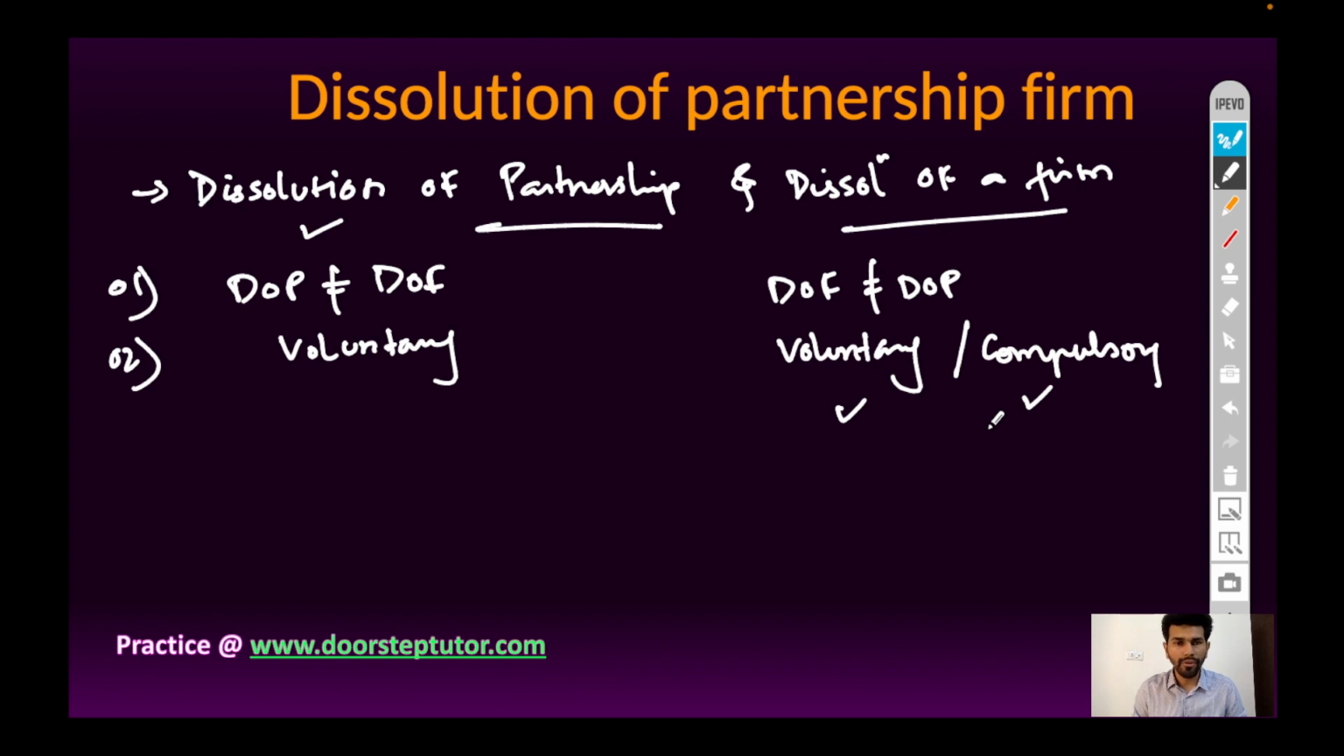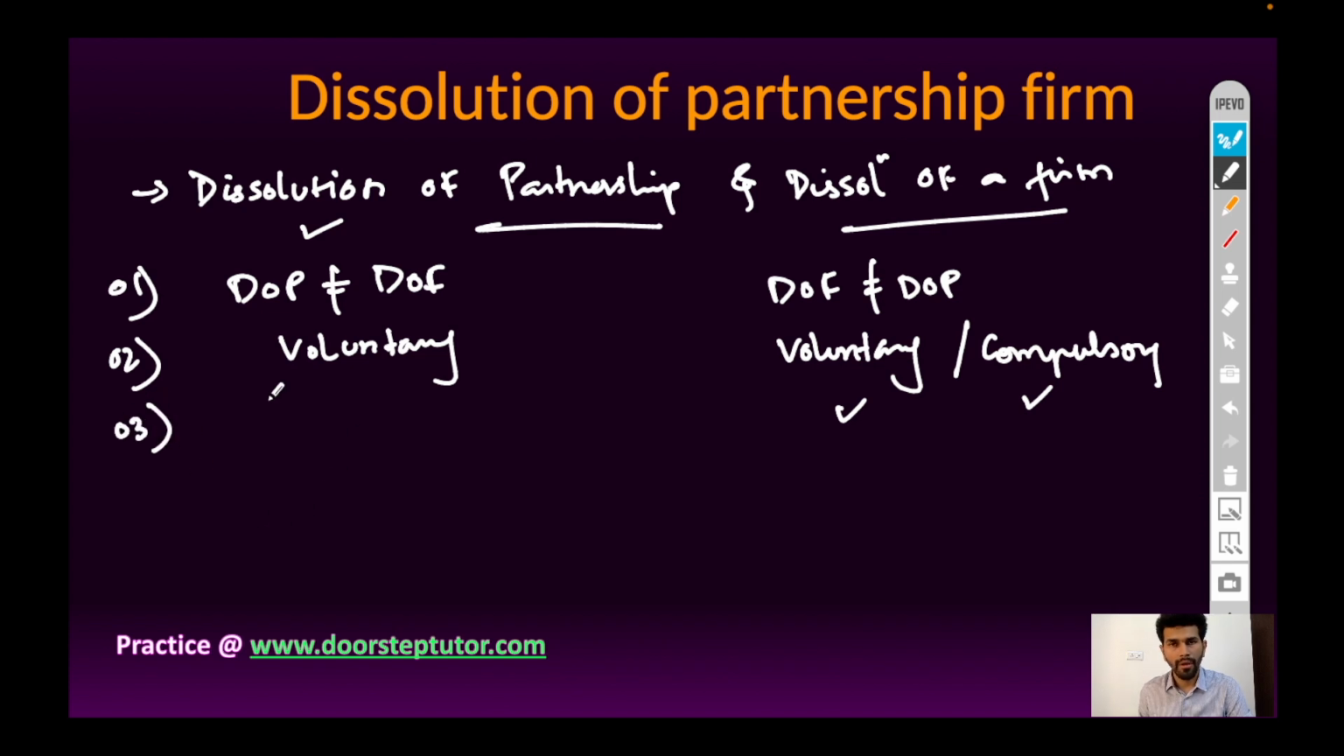But dissolution of partnership is not a compulsory act, it is a voluntary act. A partner can retire from the business and dissolve the partnership relationship, but the continuing partners will continue the business. So there will not be dissolution of the partnership firm. So dissolution of partnership is a voluntary act, but dissolution of partnership firm is a voluntary or compulsory act. Remember, there is a difference between dissolution of partnership relationship and dissolution of a firm.